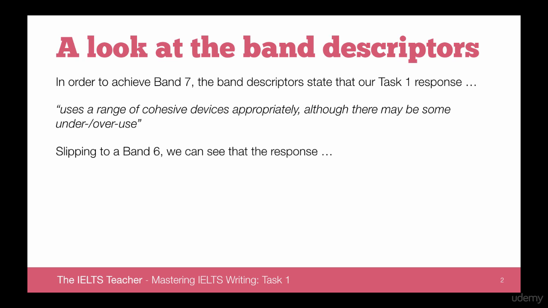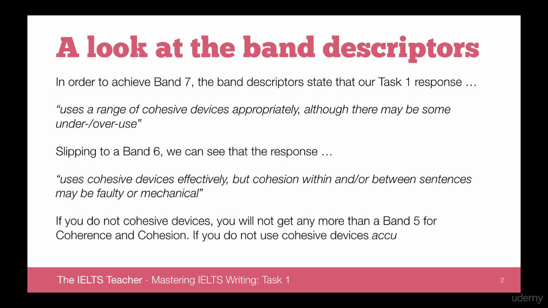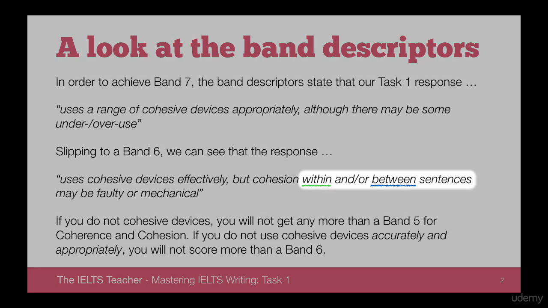Now slipping to a band 6, we can see that the response uses cohesive devices effectively, but cohesion within and/or between sentences may be faulty or mechanical. In essence, if you do not use cohesive devices, you will not get any more than a band 5 for coherence and cohesion. And if you do not use cohesive devices accurately or appropriately, you won't score more than a band 6. So these pieces of language are incredibly important within or between sentences. This is crucial because it's not just looking at joining sentences together, but also joining the ideas within the sentence together.